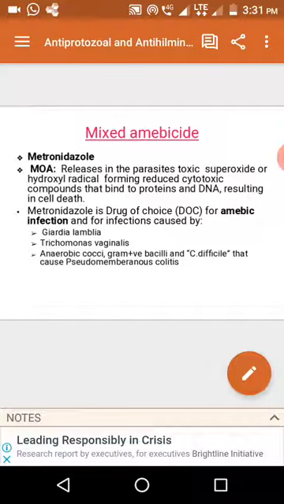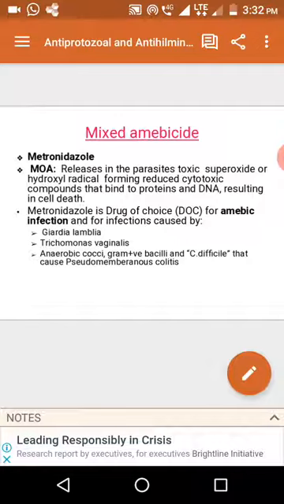In the presence of a parasite-specific enzyme, the ferredoxin oxidoreductase enzyme, it undergoes reduction into a highly reactive form. Metronidazole is converted into a reactive metabolite, which is highly unstable and highly reactive, and binds to proteins and DNA, resulting in cell death.